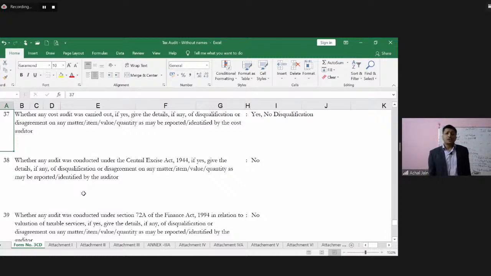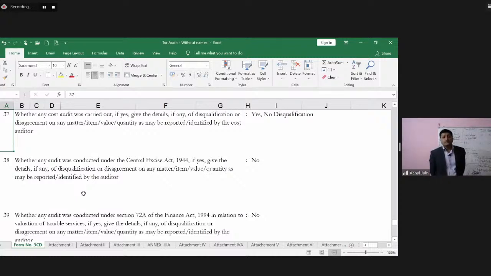Whether any cost audit was carried out. If yes, give the details, if any, of disqualification or disagreement on any matter, item, value, quantity, as may be reported or identified by the cost audit. So as we have discussed that cost audit is not applicable to each and every company, to each and every entity.